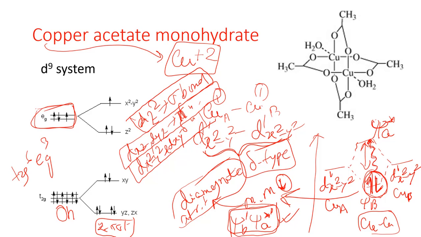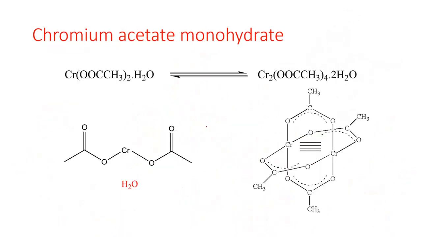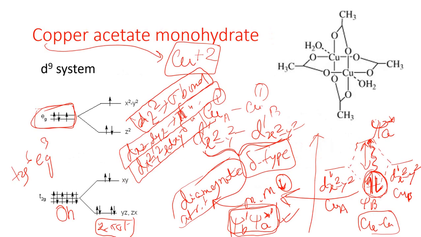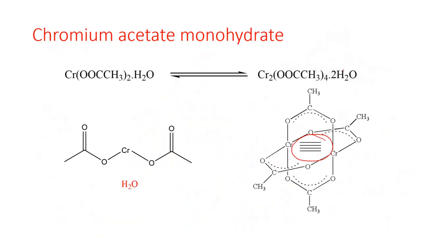Okay, so how copper acetate monohydrate is antiferromagnetic, or how it is actually diamagnetic through antiferromagnetic coupling, we have already discussed here. Now we will move to the next example, that is chromium acetate monohydrate. Overall the structure is almost the same as copper acetate monohydrate, but there are a total of 4 bonds instead of 1, because in copper acetate monohydrate only one delta bond is possible between the two copper atoms through antiferromagnetic coupling. But here in chromium acetate there are 4 bonds.